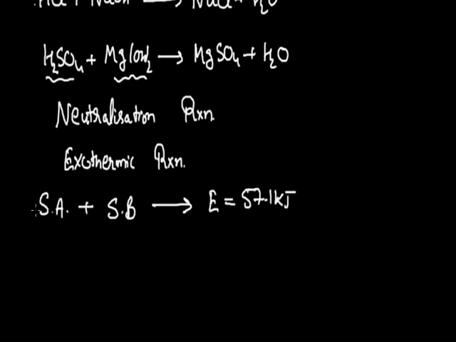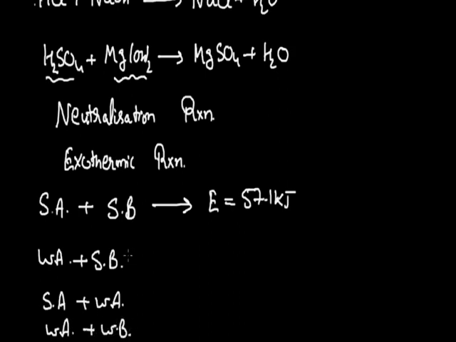On the other hand, in place of strong components, if any one of the reactants is taken as a weak component, such as if I react a weak acid with a strong base, or a strong acid with a weak base, or if both the reactants show less ionization, both are weak in nature, one is a weak acid, the second one is a weak base, then the energy released in this process will always be lesser than 57.1 kilojoule.